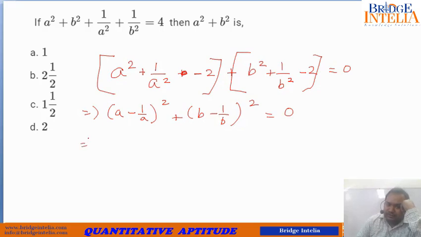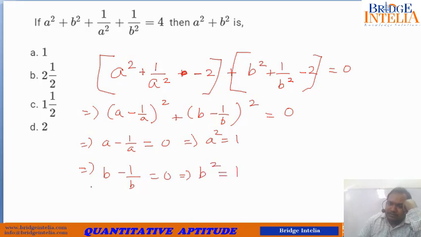So from here you can conclude that a minus 1 by a must be equal to 0, which means that a square must be equal to 1. Similarly, b minus 1 by b is equal to 0, which means b square must be equal to 1. Therefore a square plus b square comes out to be equal to 1 plus 1. So the final answer is 2.